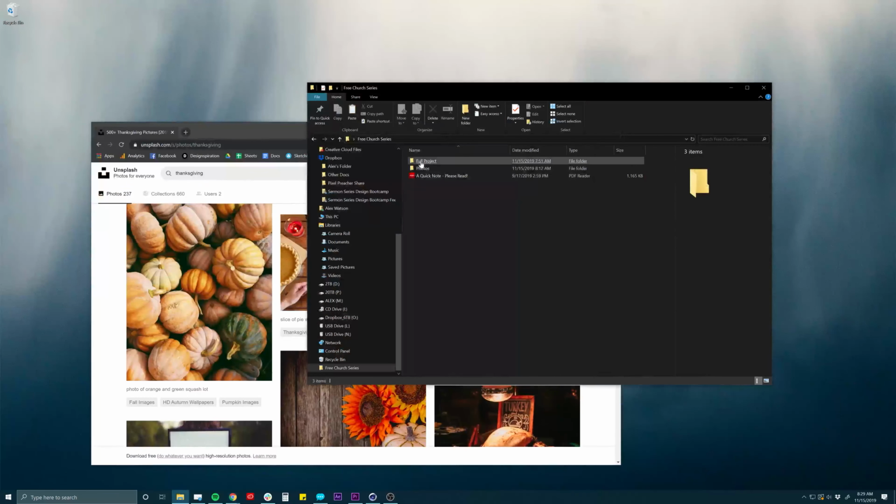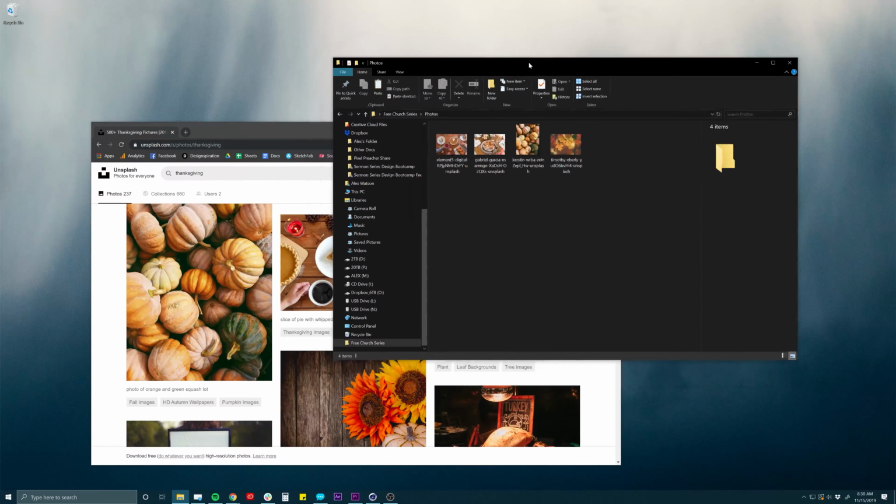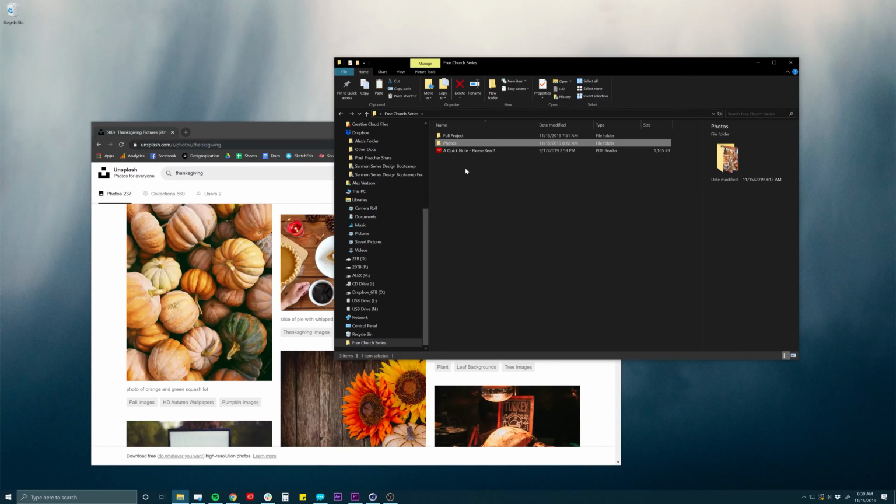I added them to a folder here called Photos. I just made this on my own and dropped some in there. And now I'm ready to open up After Effects and mess around with what my options are. We'll come back to the Photoshop file in a bit. Let's just talk about the After Effects portion of this.